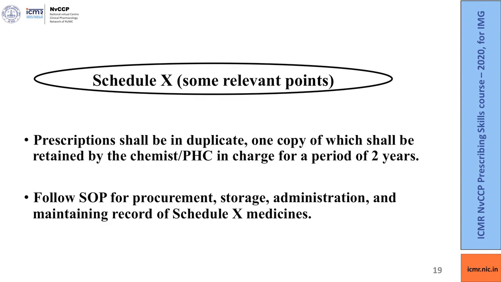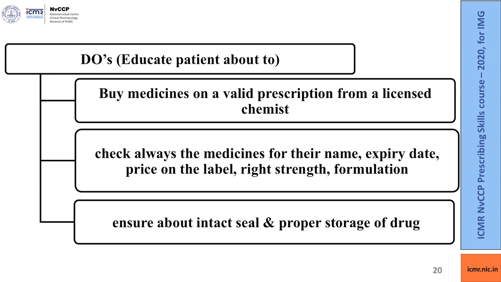Some other relevant points regarding Schedule X drugs: prescriptions shall be in duplicate, one copy of which shall be retained by the chemist or the primary health center in charge for a period of 2 years, and the primary health center in charge must follow the standard operating procedure for procurement, storage, administration and maintaining record of Schedule X medicines.